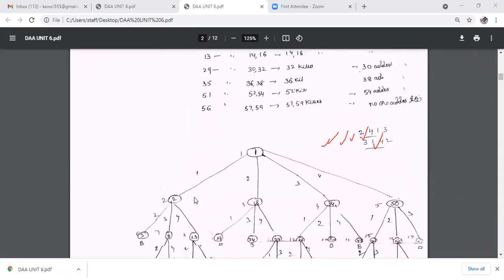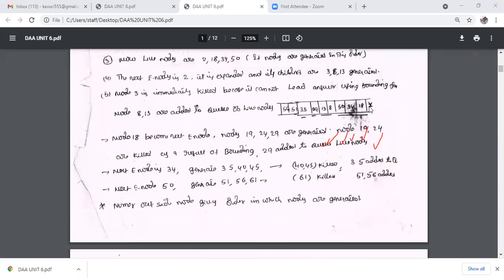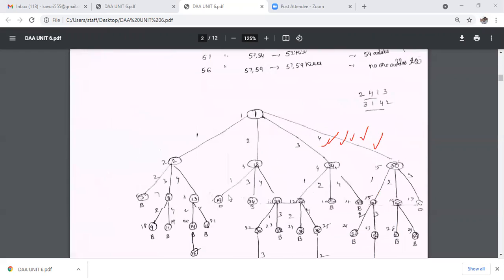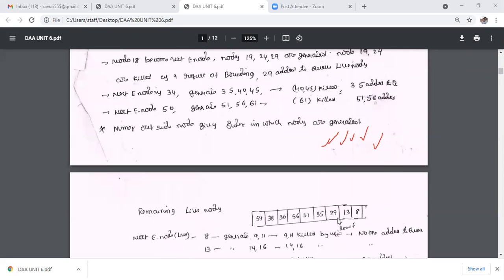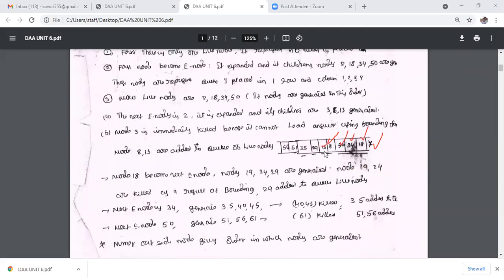The next live node in the queue after 3 is 18. The 18th node generates children 19, 24, 29. But 19 and 24 do not satisfy the criteria function, since no two queens may be in the same row or same column. The 29th node is placed in the queue after 13.